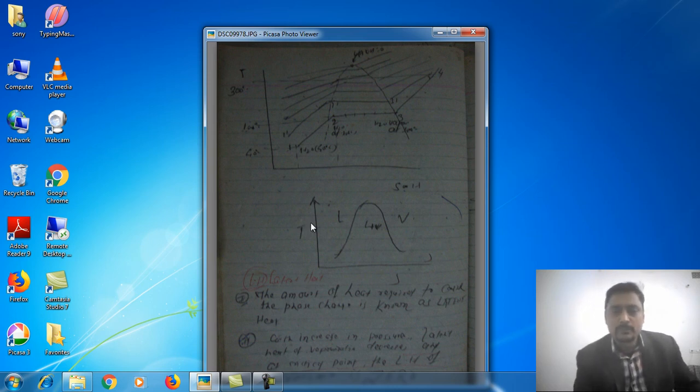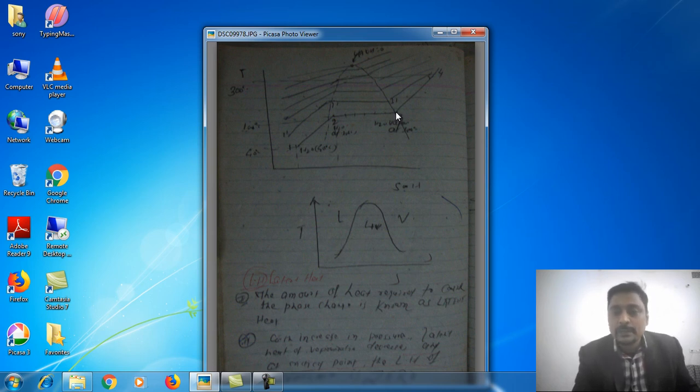The temperature of water initially is 40 degrees centigrade. If water is heated, it reaches 100 degrees centigrade. At this point, temperature increases, but the state does not change. Still, it is water. If the heating process is continued, then in process 2 to 3, this phase is latent heating, the latent heat phase. During this process, the temperature remains constant, but the phase changes.